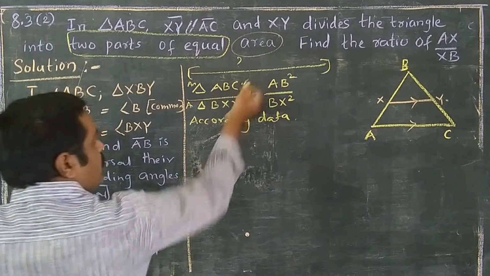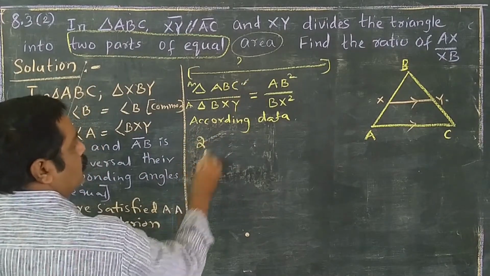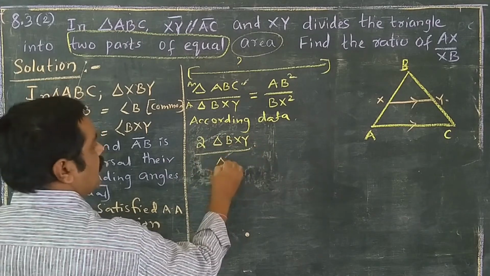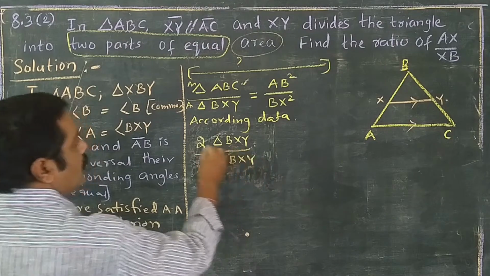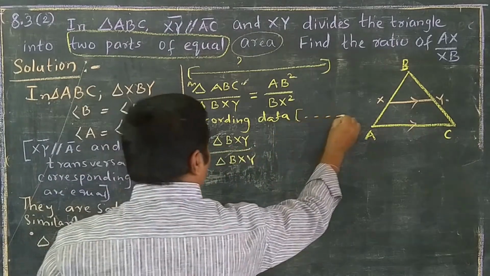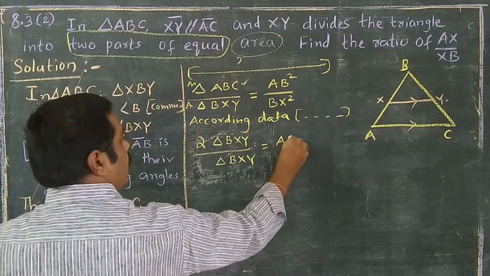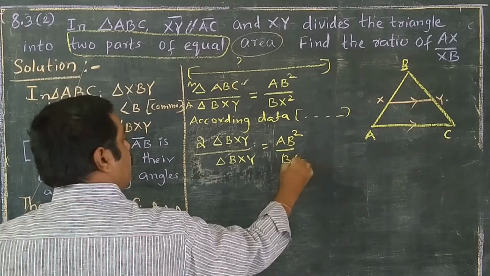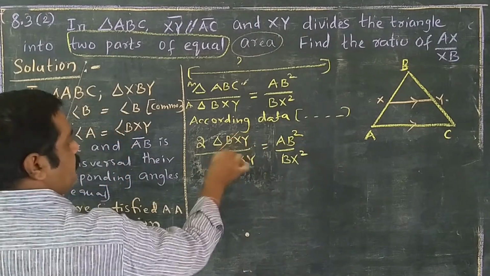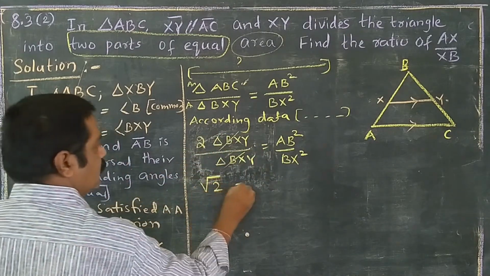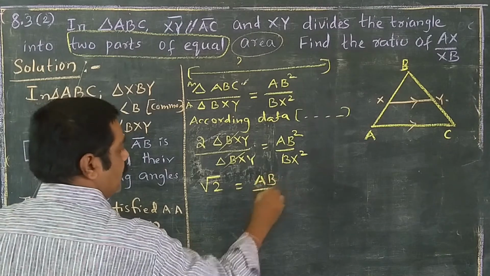So 2 triangle BXY by triangle BXY is equal to AB square by BX square. BXY cancels, and the squares also go, so root 2 is equal to AB by BX.